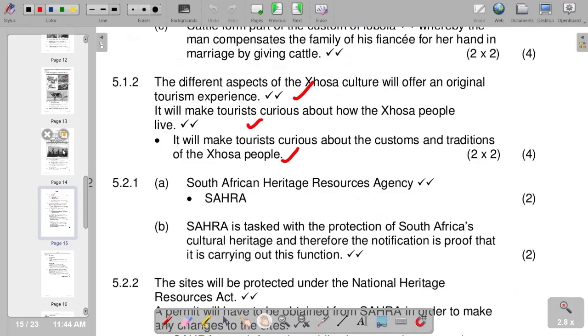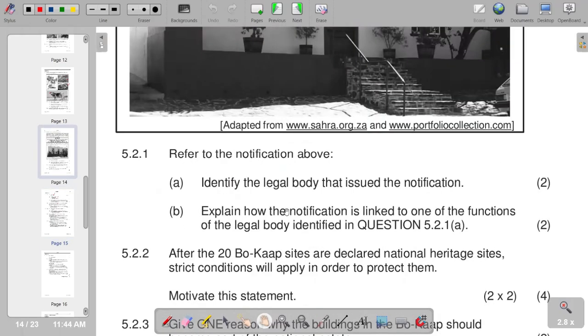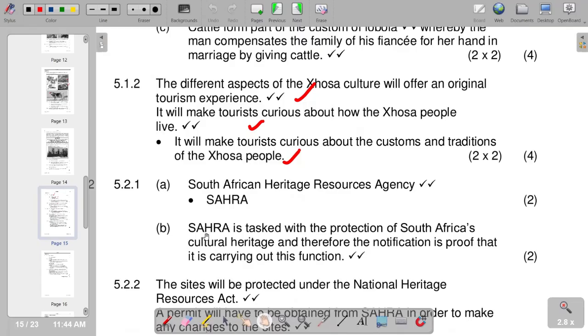In terms of the next part, it says explain how the notification is linked to one of the functions of the legal body identified in question 5.2.1. So how is the notification linked to one of the functions? SAHRA is tasked with the protection of South Africa's cultural heritage, and therefore the notification is proof that it is carrying out this function.